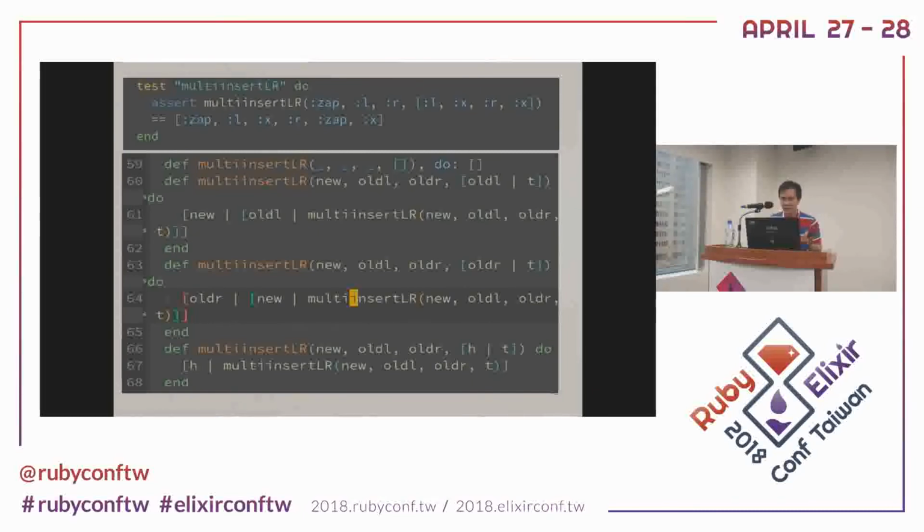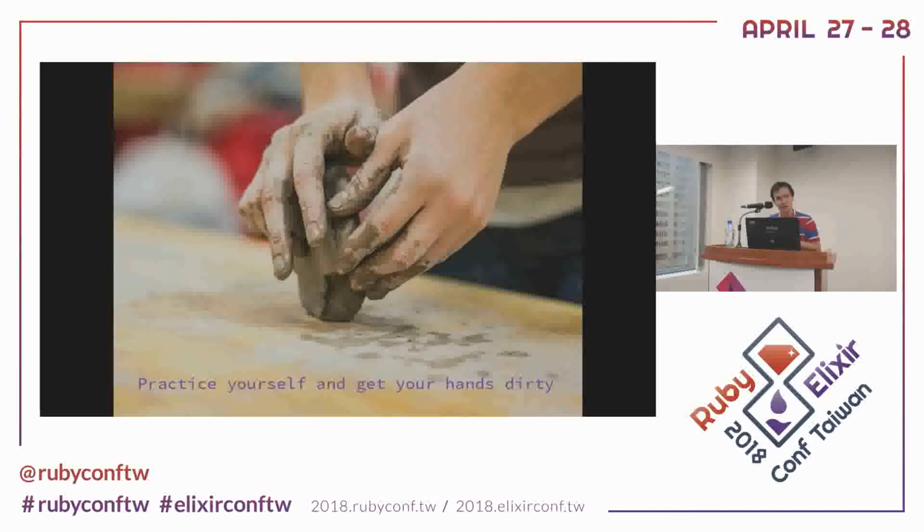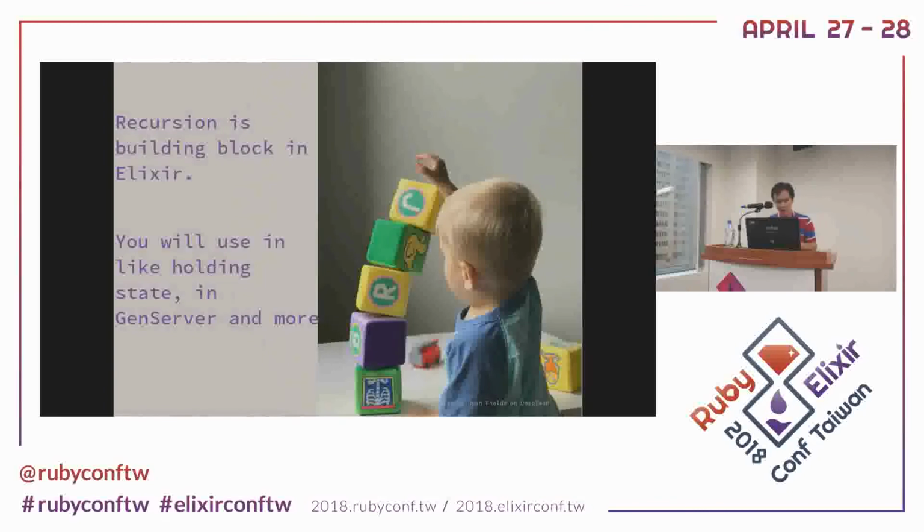So I know after the 10 commitments, you may feel confused. My best suggestion is that you don't even have to buy that book. You just go to GitHub and type the keywords Elixir and The Little Schemer, and then you can get some practice on your own. You can understand what I'm talking about today. Why is this so important? Because like the building blocks, like Legos, recursion is a building block of Elixir.